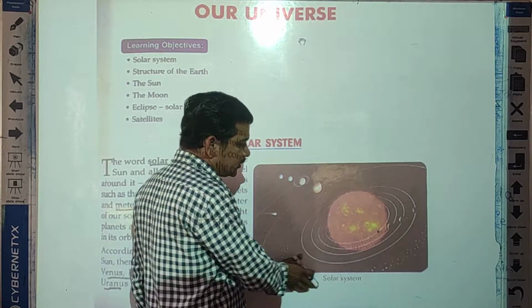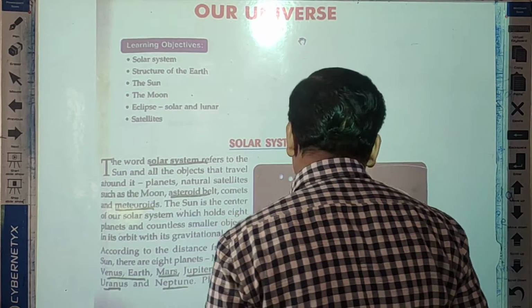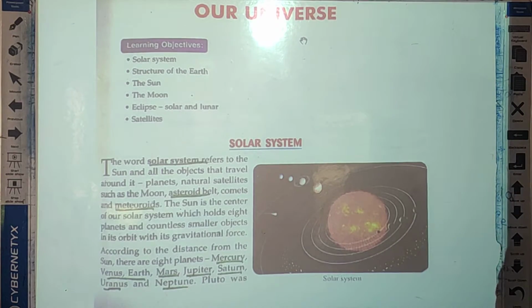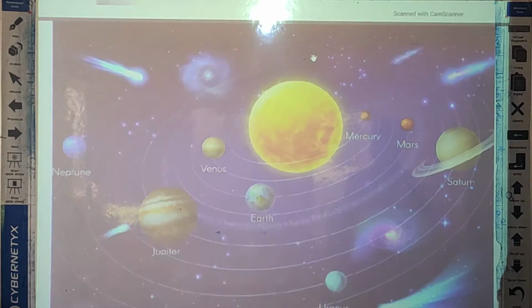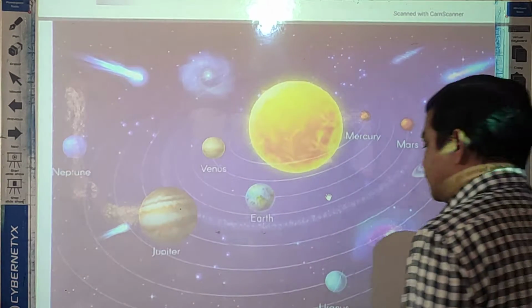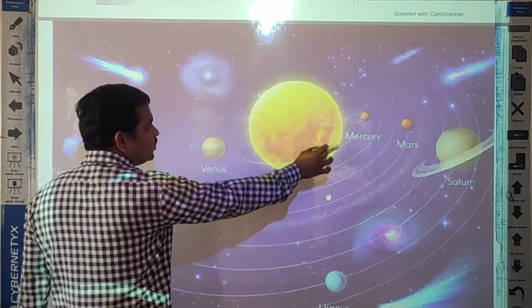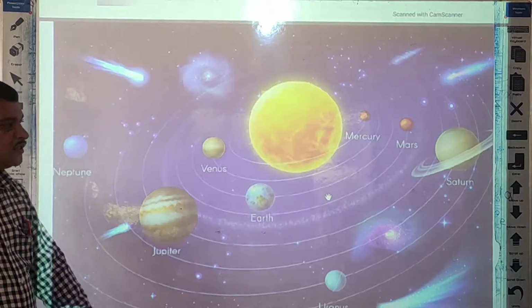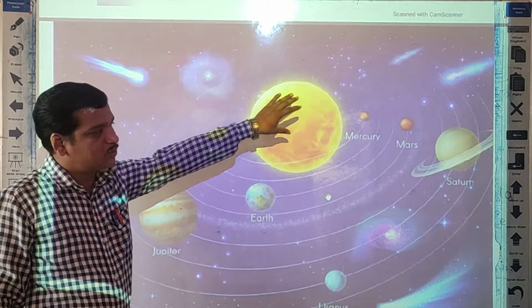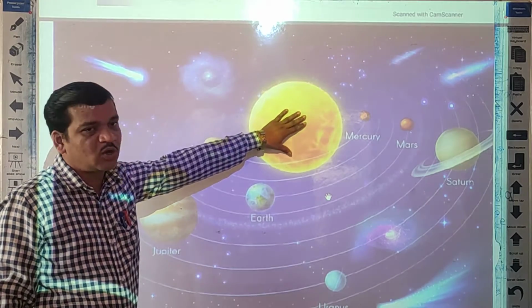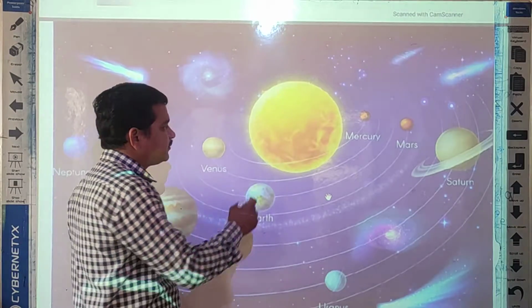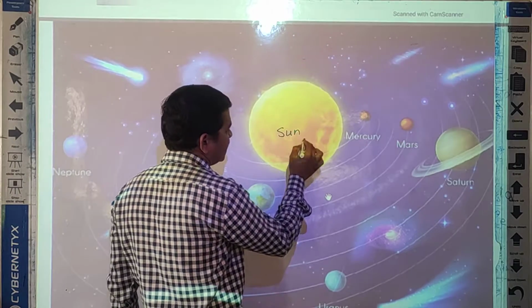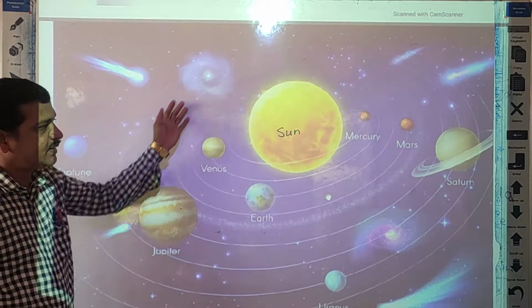Now I am showing the figure. In this figure you will understand all these planets. Can you see here? This is the solar system. This huge yellow part which is present at the center of the solar system is called the sun. And around the sun different planets are there.